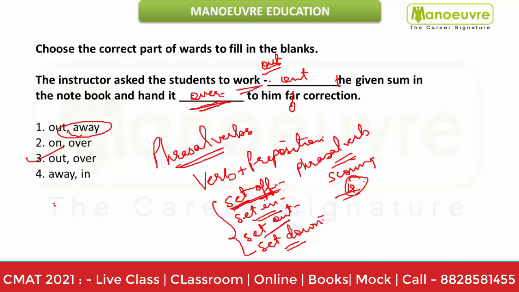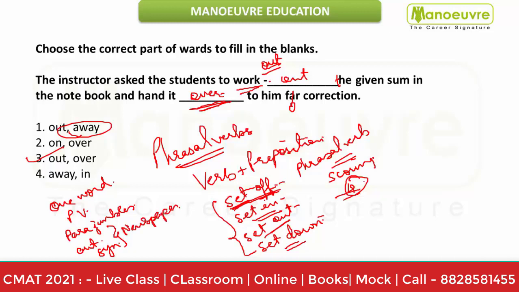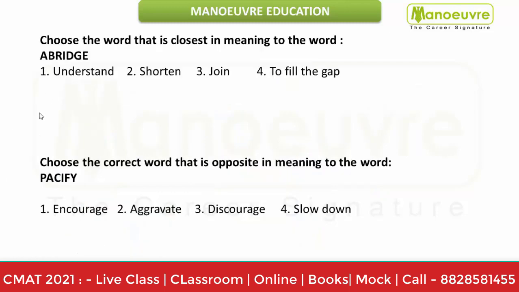So guys, topics such as one word for, phrasal verbs, parajumbles, all of these are very important, and so are antonyms and synonyms. For these antonyms and synonyms, the newspaper will be very helpful and handy, guys. So these are some of the topics which you cannot neglect, besides your reading comprehension, guys.